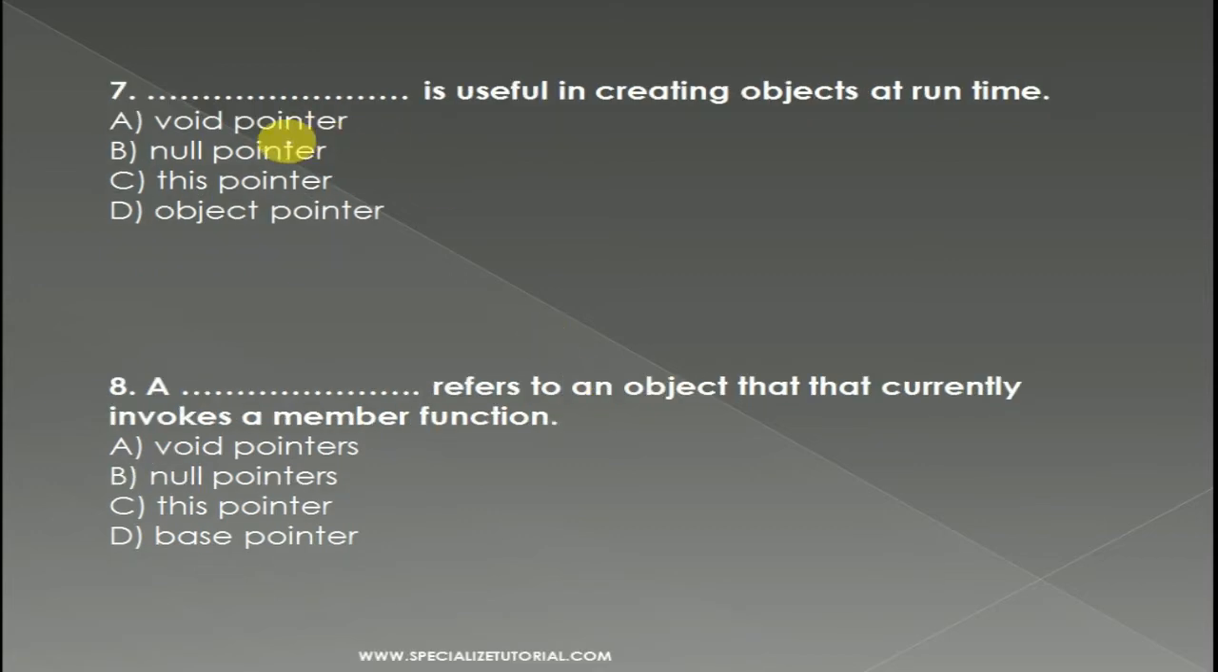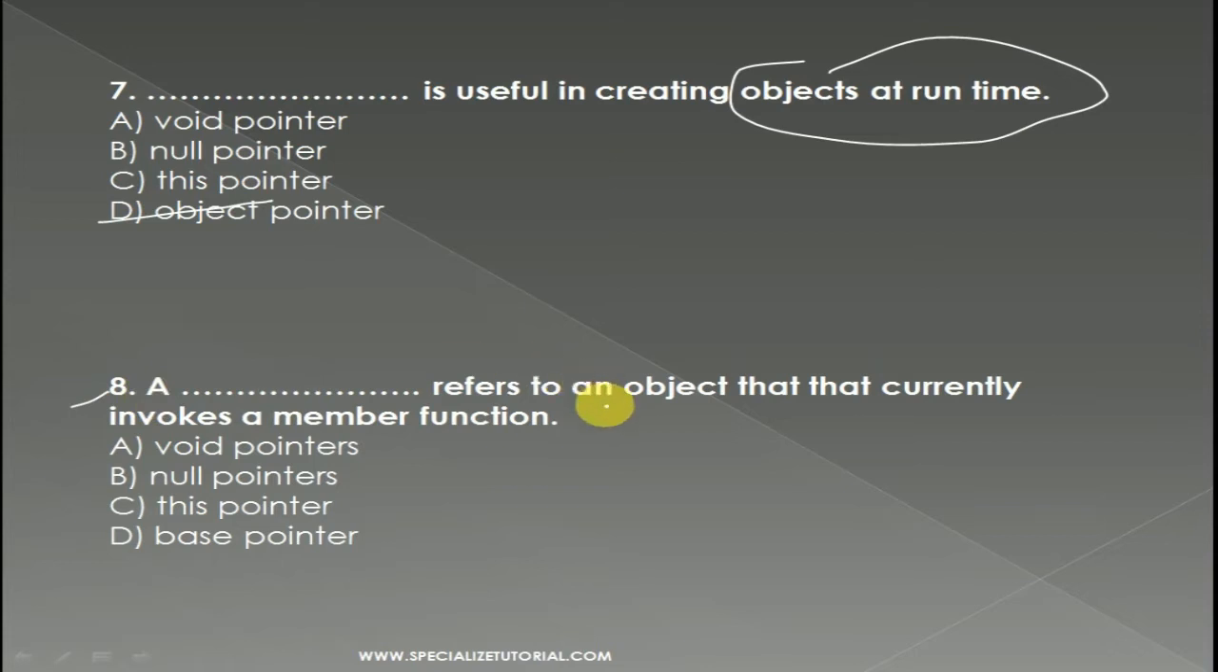So question number 7. Dash is useful in creating objects at runtime. The options are void pointer, null pointer, this pointer and object pointer. Yes, obviously the object pointer is useful for creating objects at runtime.